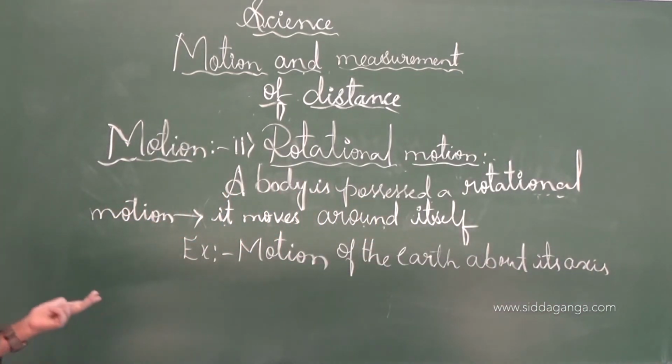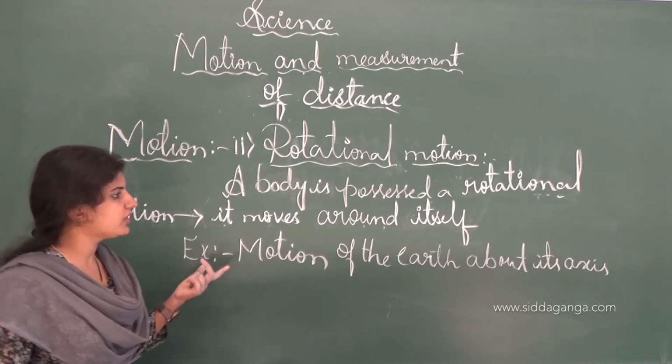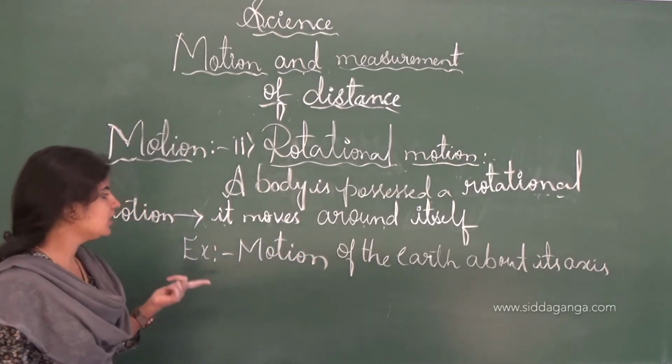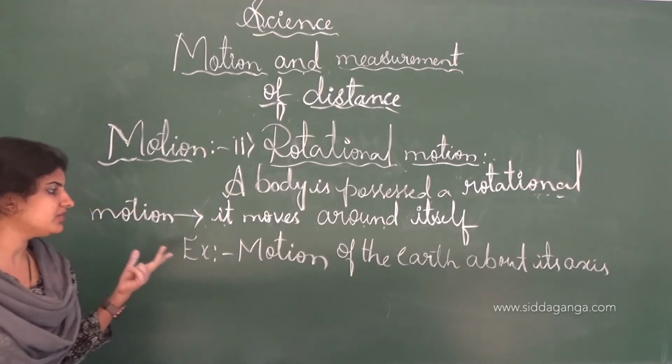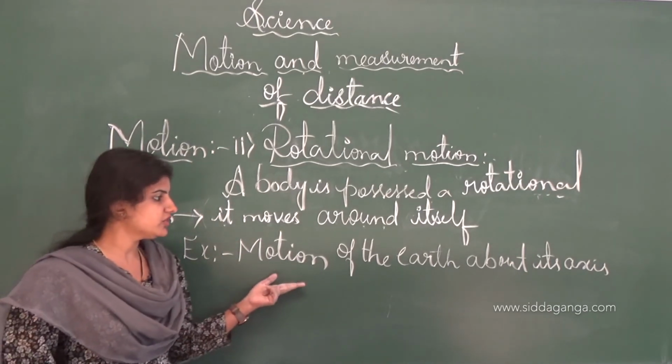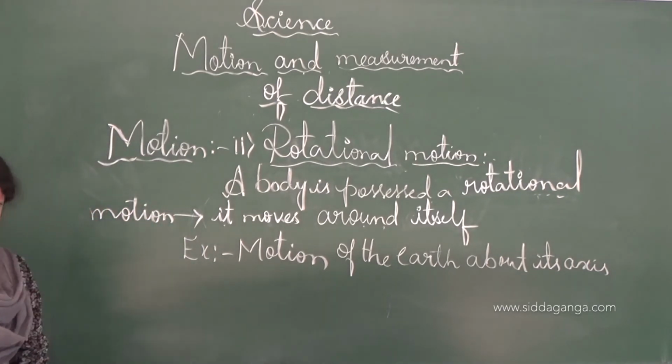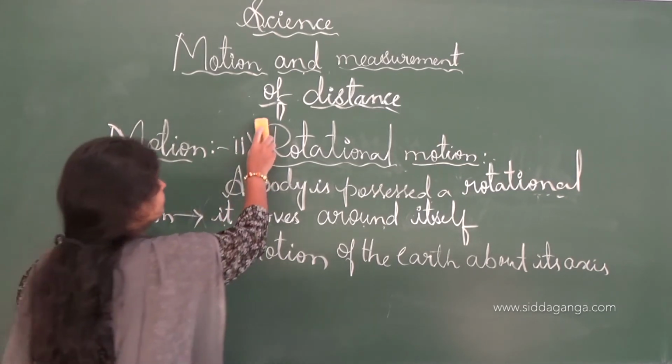See, a body possesses a rotational motion only when it moves around itself, and we call it a rotational motion. Example for the rotational motion is the motion of the earth about its axis. Next we shall move on to the periodic motion. See, periodic motion: the motion that repeats itself after each regular interval of time is called periodic motion.